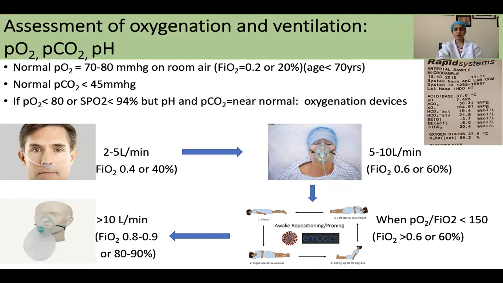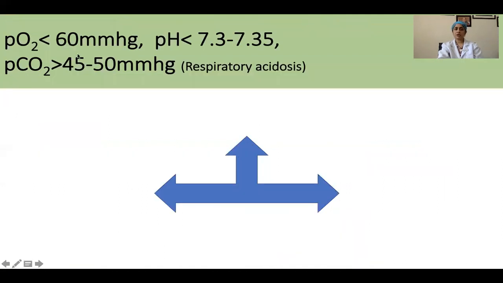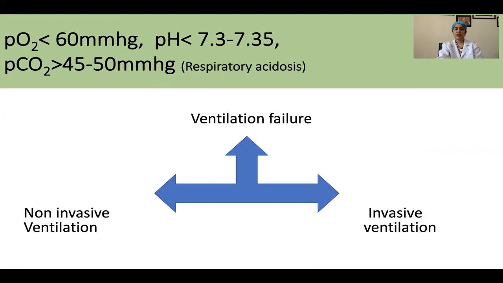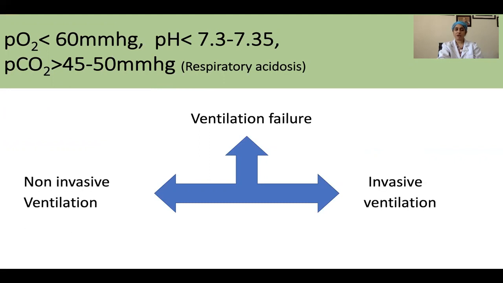The HFNC will also take care of mild acidosis, respiratory acidosis. Now, what if the PO2 is less than 60? The pH is not just mildly, but moving towards moderate acidosis. The pH is falling less than 7.3. The PCO2 is moving above 50, and the patient is developing respiratory acidosis despite HFNC. That means that the patient is having a ventilation failure, and now we have to decide upon giving a non-invasive or an invasive ventilation to the patient.